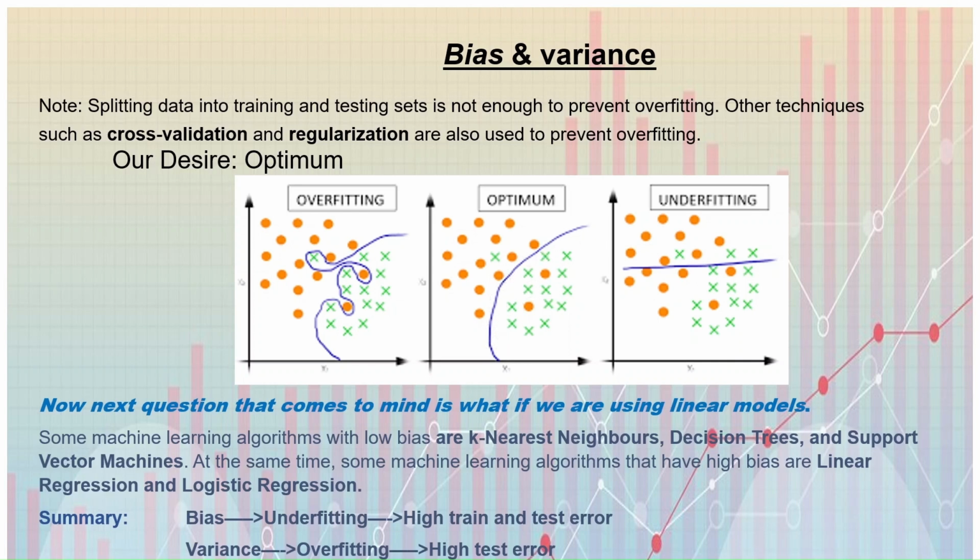Our desired optimum. Some machine learning algorithms with low bias are k-nearest neighbors, decision trees, and support vector machines. At the same time, some machine learning algorithms that have high bias are linear regression and logistic regression. Summary: bias means underfitting, with high train and test error; variance means overfitting, with high test error.